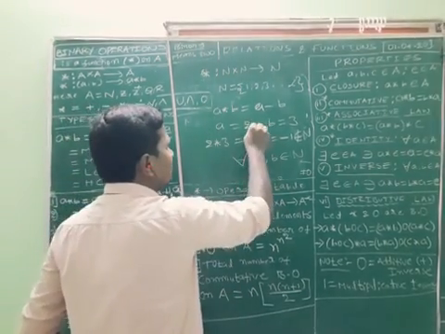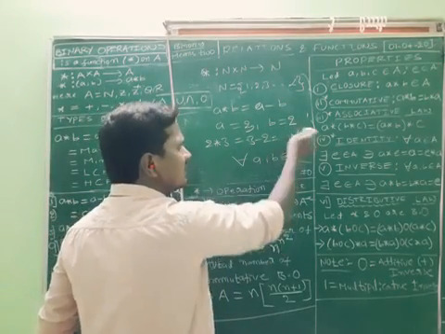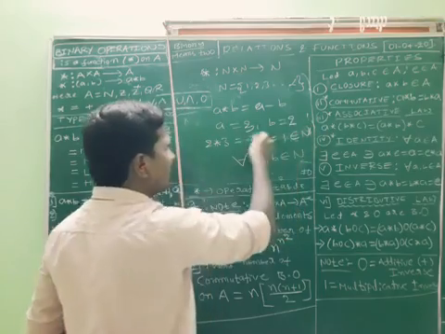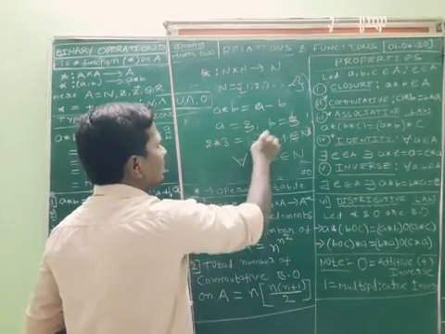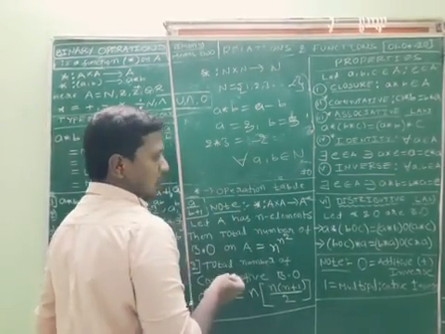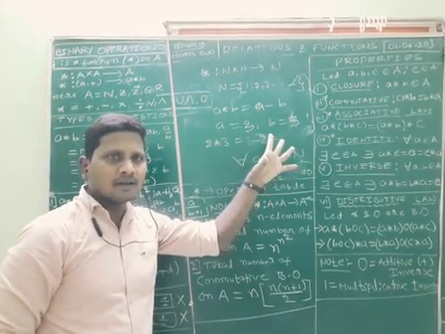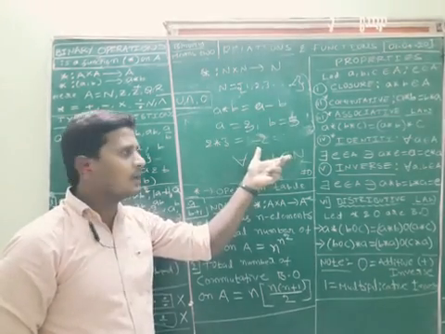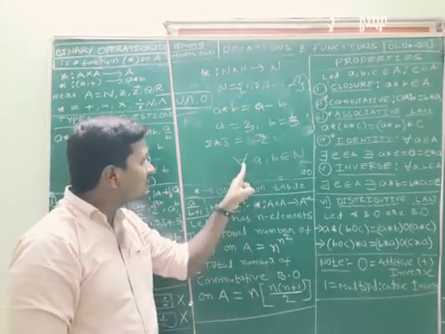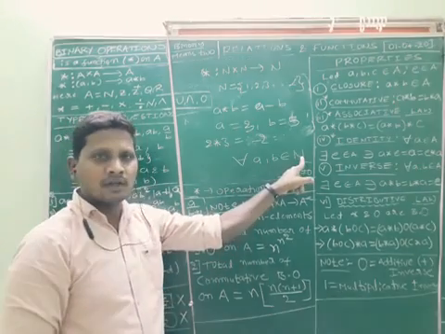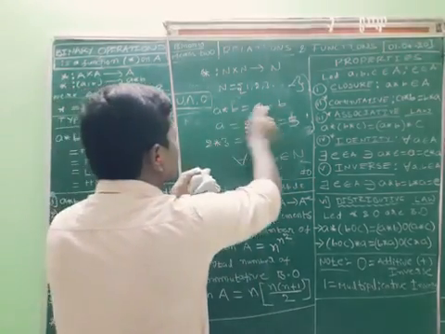If you take, as I said, 3 and 2 here, 3 minus 2 is equal to 1. 1 clearly belongs to natural number. But if I take 2 and 5, 2 minus 5 is minus 3. Does minus 3 belong to natural number? No. At least in one case it failed. Then if we disprove that by giving one counter example, it is not a binary operation. It is for every a comma b belongs to N, right? That we have to remember. So with respect to minus, it's not a binary operation.